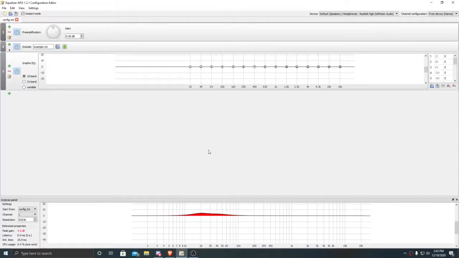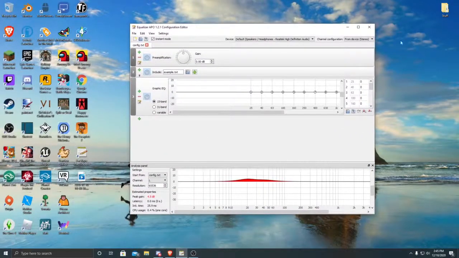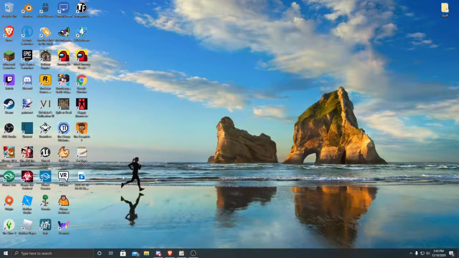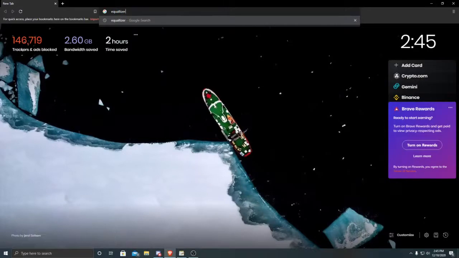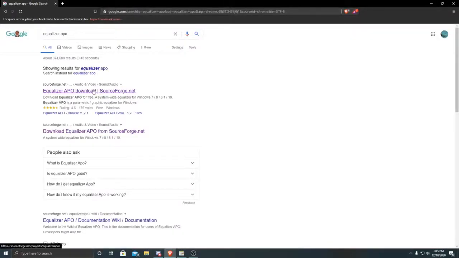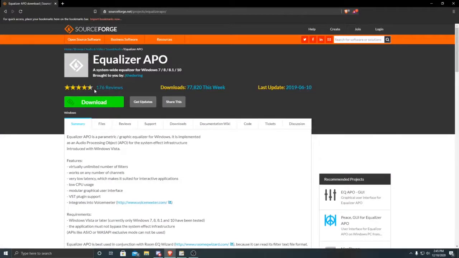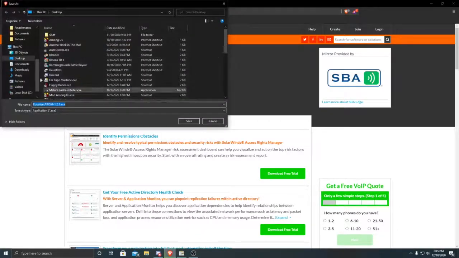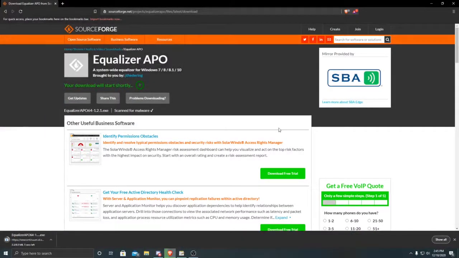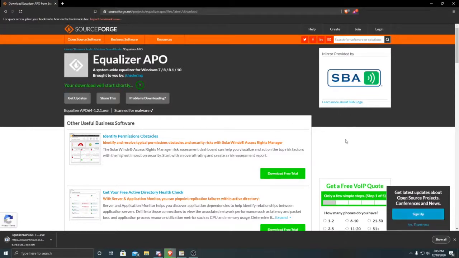Now this is a program called Equalizer APO. As soon as you download it, there'll be a link in the description. Go to Equalizer APO, download. It should be sourceforge.net/project/equalizer APO. This is what it will send you to. Hit download. Now it should start. Hit desktop or whatever. I would suggest hitting desktop so you can just run it from your desktop.